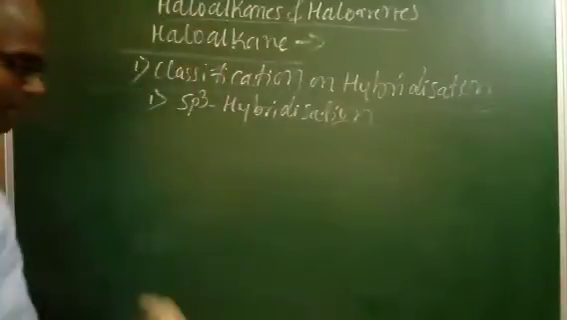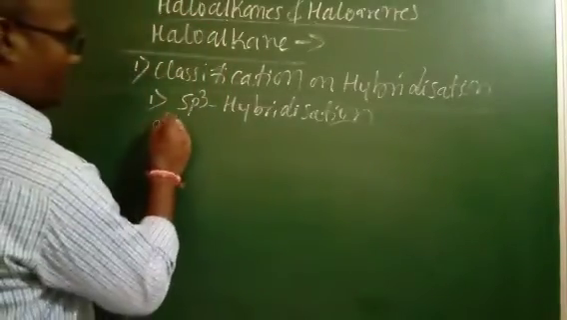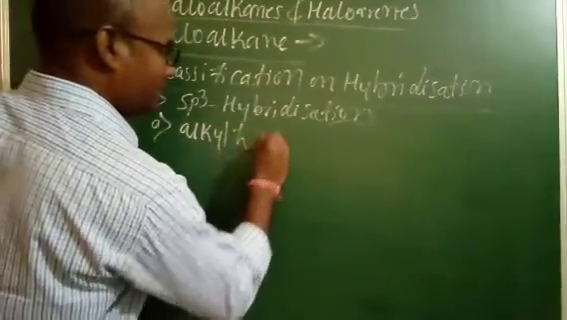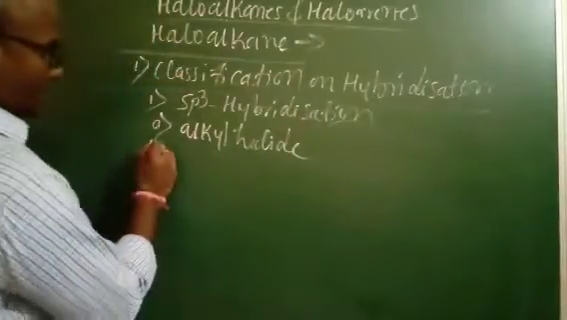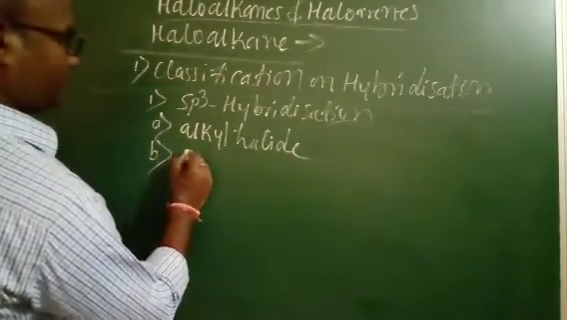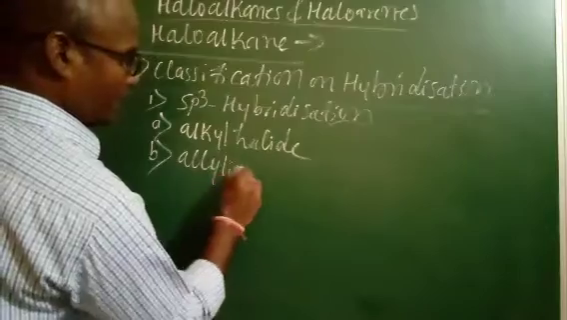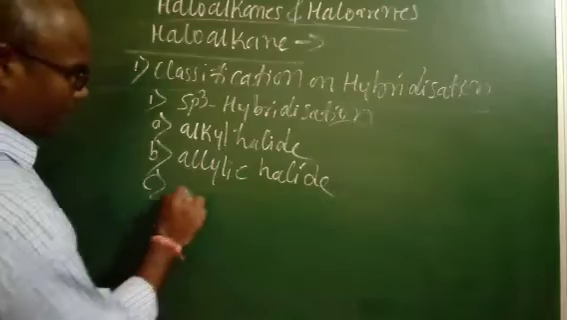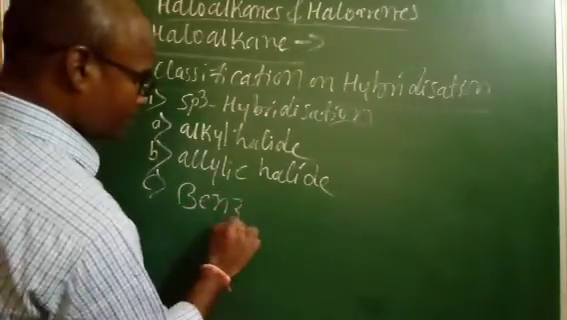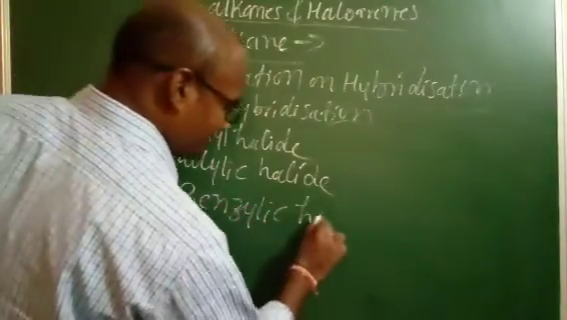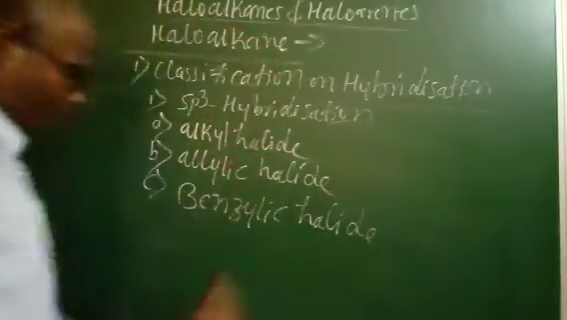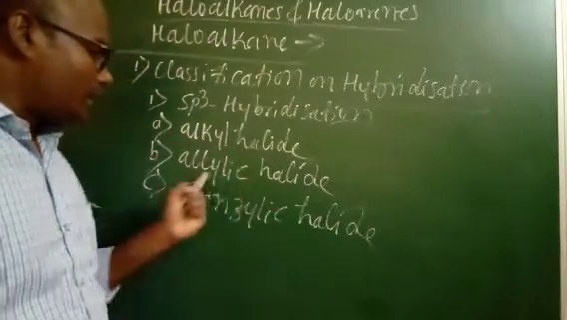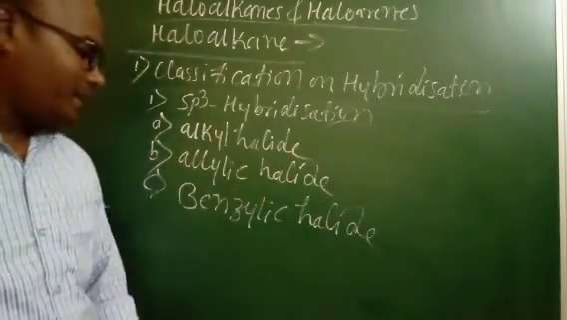So the sp3 halides are: first, alkyl halides; second, allylic halides; third, benzylic halides. So in sp3 there are three types: alkyl halides, allylic halides, and the benzylic halides.